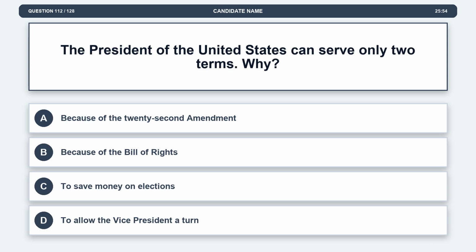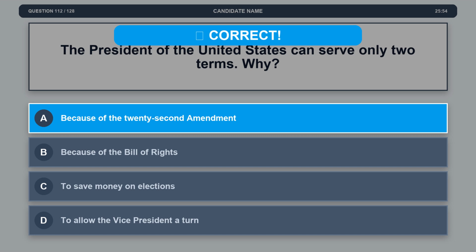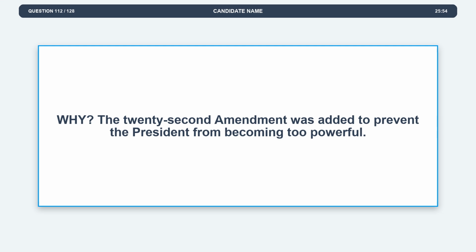Question 112. The President of the United States can serve only 2 terms. Why? Option A, because of the 22nd Amendment. Option B, because of the Bill of Rights. Option C, to save money on elections. Option D, to allow the Vice President a turn. The correct answer is option A, because of the 22nd Amendment. Explanation. The 22nd Amendment was added to prevent the President from becoming too powerful.